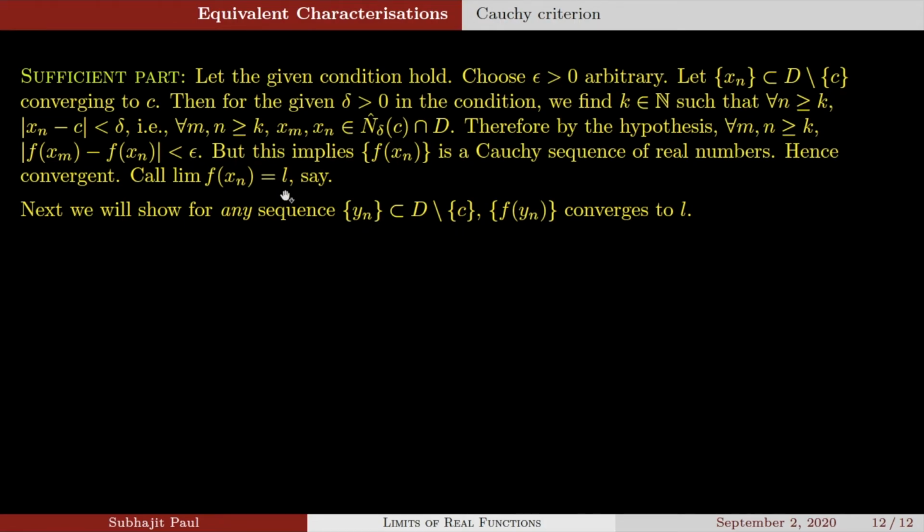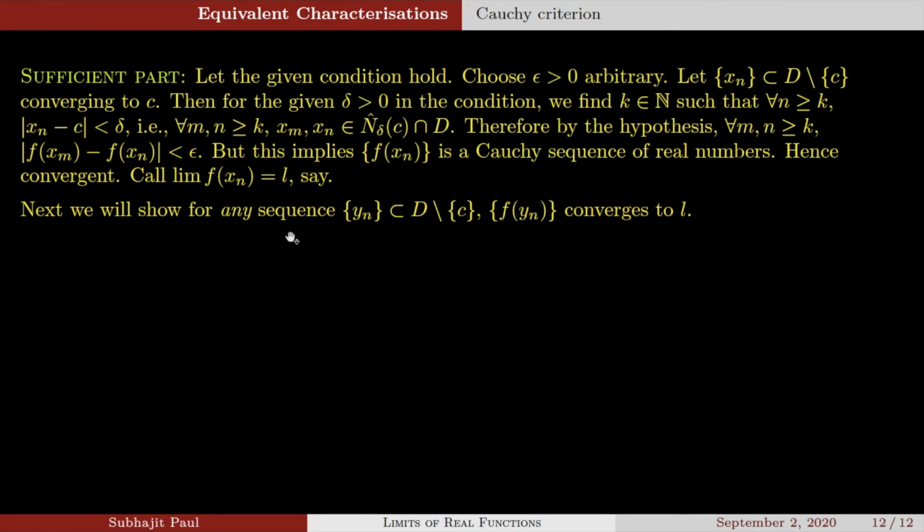Now comes the second part, that we will show that for any sequence yn, f of yn converges to the same limit L. So here we have actually found the suspected candidate for the limit of the function. Now we will see whether this actually is the limit or not. So this is our suspected candidate. Now we will remove the suspicion in this paragraph.